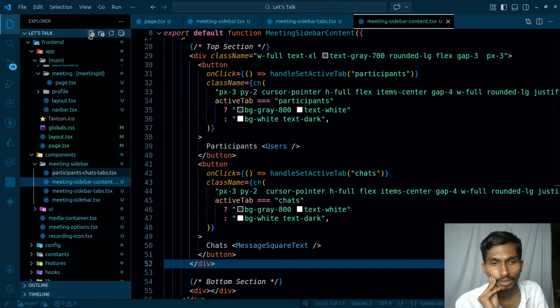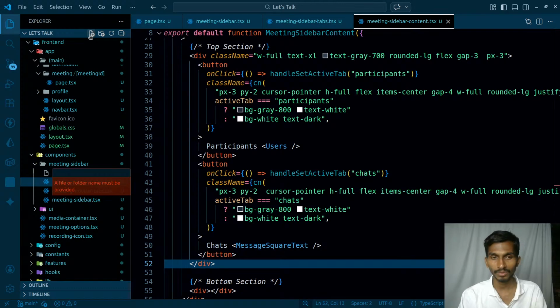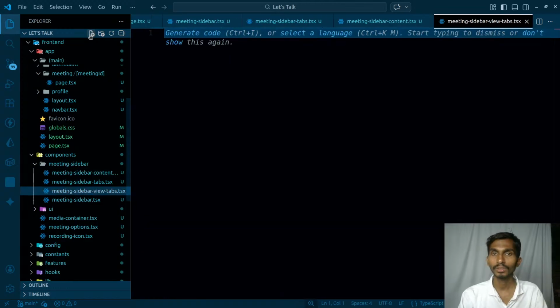Meeting sidebar tabs. They are the top ones, meeting sidebar view tabs. Let's name it like this as well. I'm just thinking of all the names. Meeting sidebar view tabs. They are going to be mainly for the viewing purpose. TSX RFC.